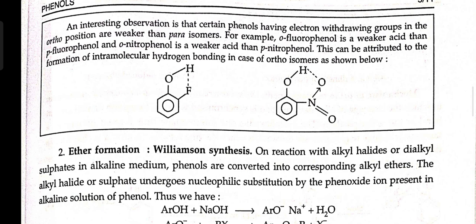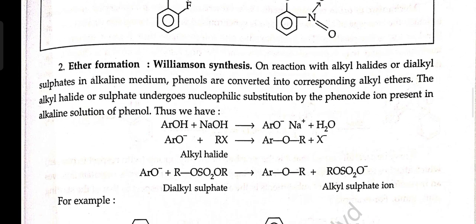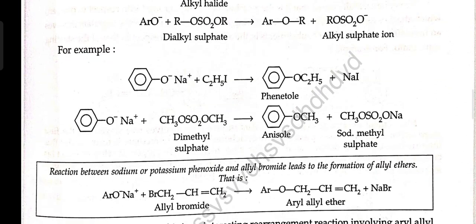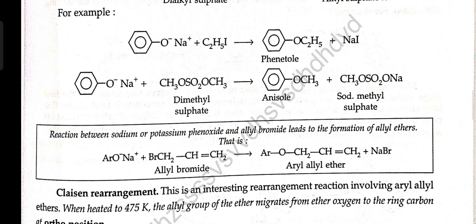Second, ether formation. Williamson synthesis. On reaction with alkyl halide or dialkyl sulfate in alkaline medium, phenols are converted into the corresponding alkyl ether. The alkyl halide or sulfate undergoes a nucleophilic substitution reaction by the phenoxide ion present in the alkaline solution of phenols. Reaction between sodium or potassium phenoxide and allyl bromide leads to the formation of allyl ethers.